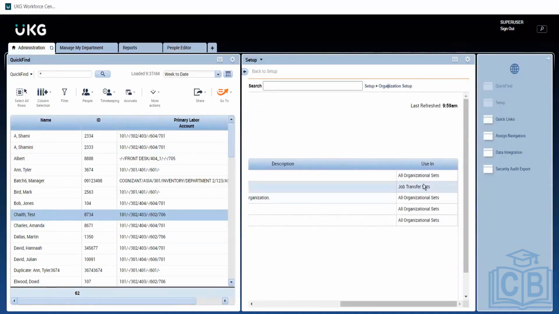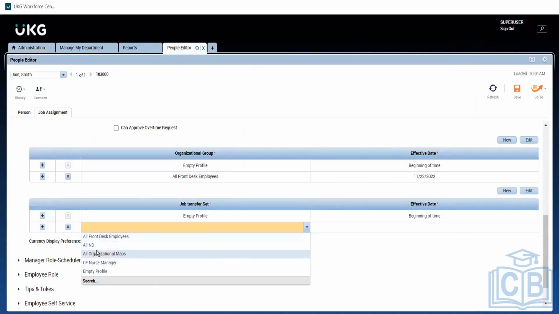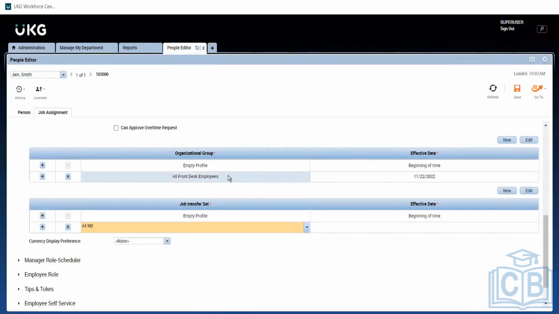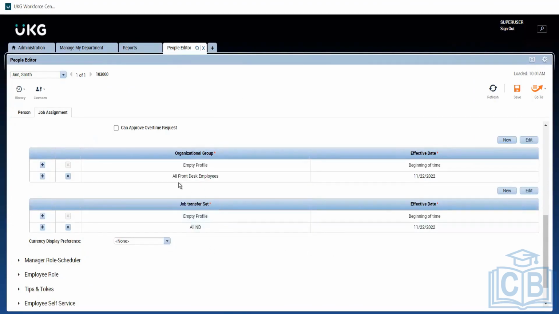Here, if you can see, the others are all organization sets. This is the one which I have created as a job transfer set. Once you create it as a job transfer set, we need to map it in this position. Whatever we have created as organization sets will come under Organization group. What is the difference? This gives access to the employees who are under that division. The job transfer set is different: even if the employee is transferred to another department, the manager will still have access.